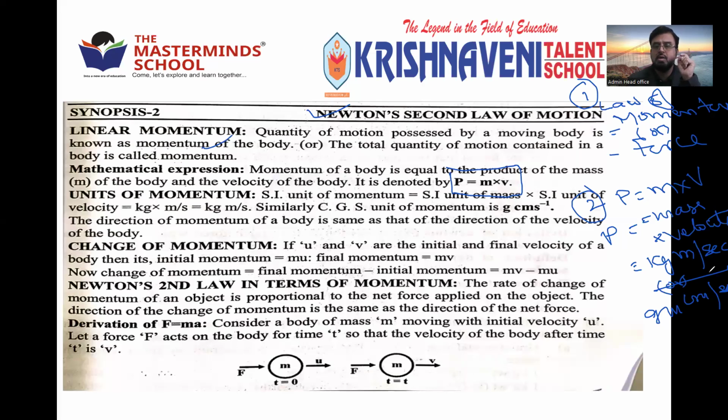So Newton's second law shows the relationship between force and momentum. That is the reason it is also called the law of momentum or law of force. Momentum is nothing but the product of mass and velocity, measured in kg meter per second or gram centimeter per second.